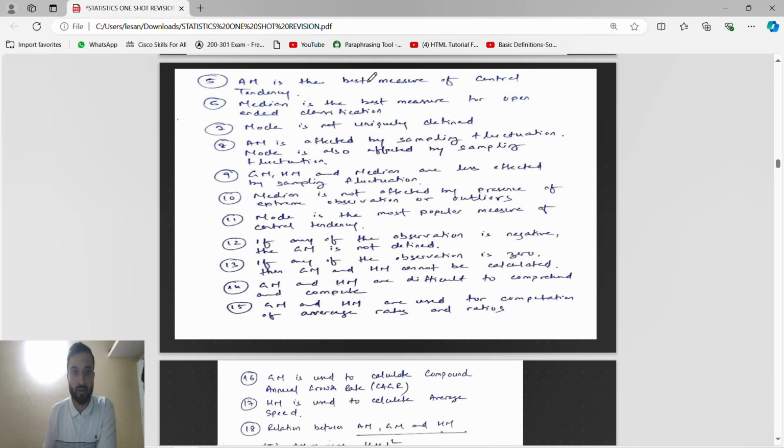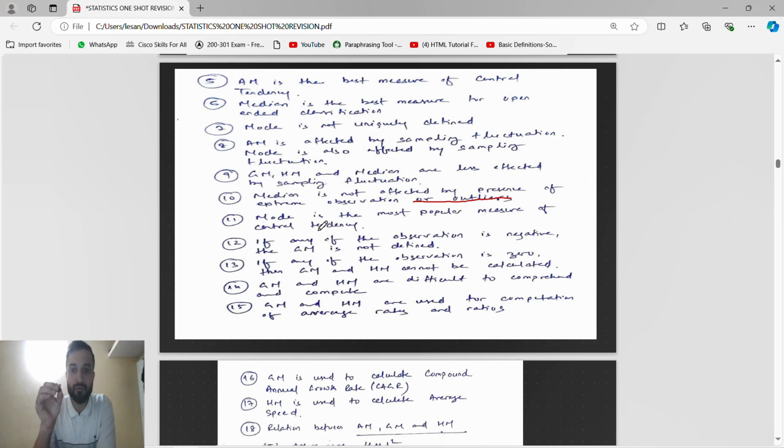Arithmetic mean is the best measure of central tendency. Median is the best measure for open-end classification, as we have studied before. Mode is not uniquely defined. Arithmetic mean is affected by sampling fluctuation. Mode is also affected by sampling fluctuation. Geometric mean, harmonic mean and median are less affected by sampling fluctuation. Median is not affected by the presence of extreme observations or outliers. Just remember the mean is affected by extreme observations. Mode is the most popular measure of central tendency.